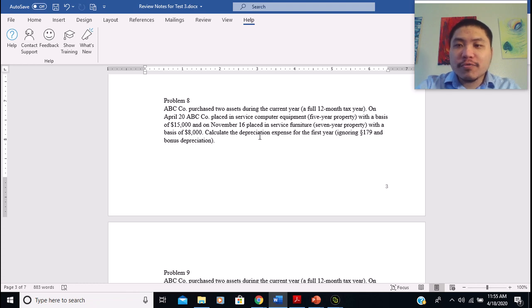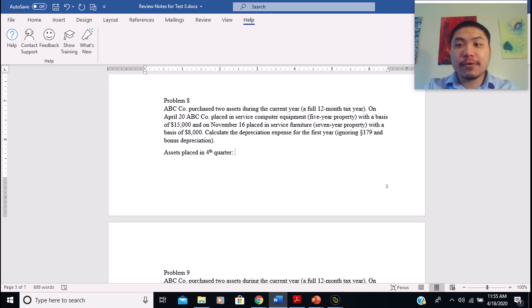If not, then we use the half-year convention. So first, let's see the assets placed in the fourth quarter.